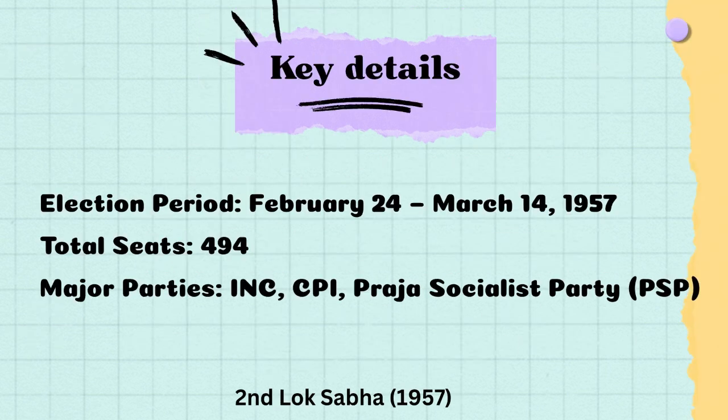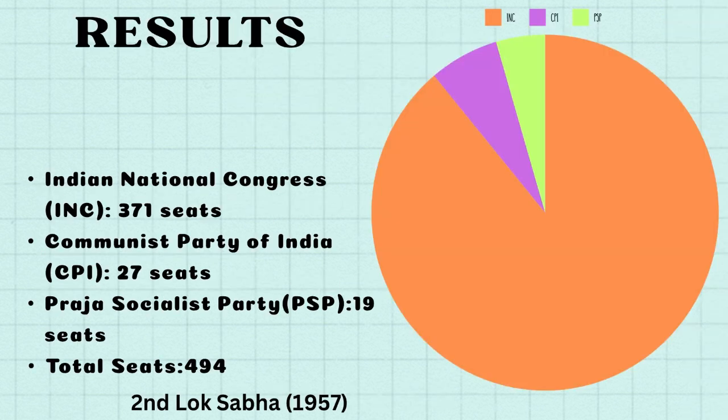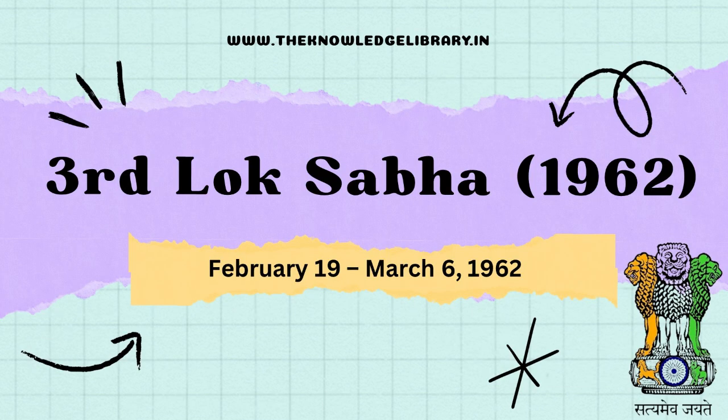The key details of the second Lok Sabha election are: the election period started from February 24 and ended on March 14, 1957. The total number of seats were 494 and the major parties were INC, CPI, Praja Socialist Party. The results of the 1957 Lok Sabha elections were as follows. Indian National Congress won 371 seats from 494, while the Communist Party of India won 27 seats. The Praja Socialist Party or the PSP won 19 seats. Now, let us move on to the third Lok Sabha election.